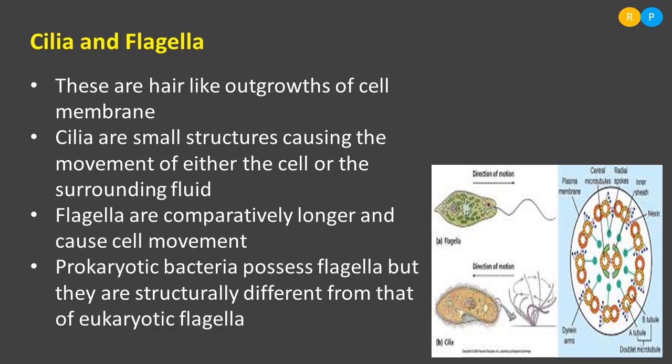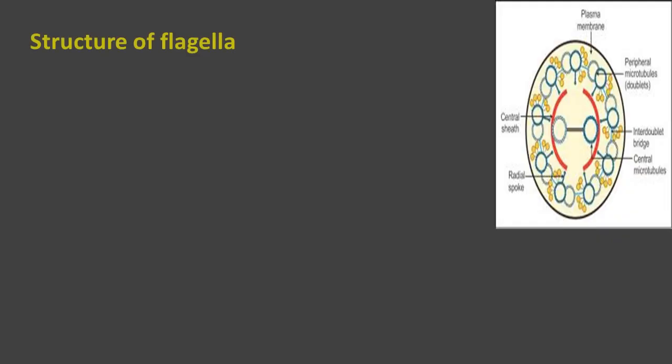Now let us have a look into the structure. Here we have the structure of flagella. If you take the transverse section of flagella and observe under the microscope, we can find structures like this. What are the structures we can find here? Membrane is present, the outermost membrane, and very next to that circular structures will be present, and some of the circular structures are present in pairs and some are present as single.